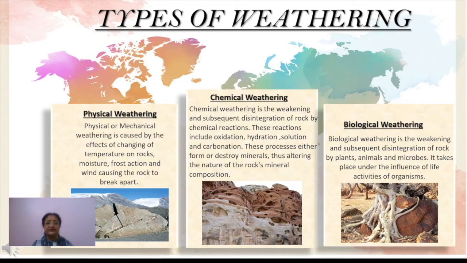you can say, birds, then insects, and even human beings, right? It takes place under the influence of life. Okay, so you can say the living organisms. So this is called biological weathering, because some living organism is involved in it, so it is called biological. Okay, so these are the three major types of weathering.